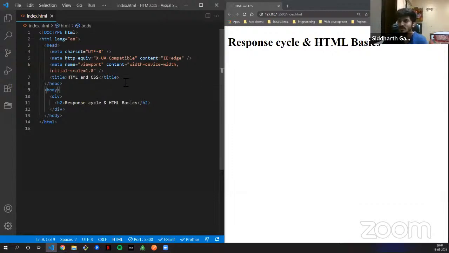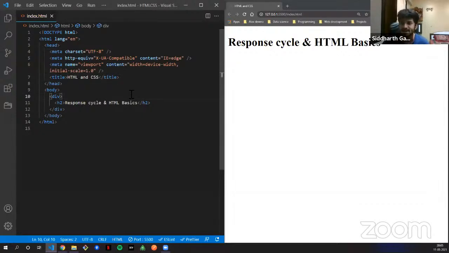Now apart from this, we have the title. I'm really sorry, this is troubling me a lot. But if you put the title in your HTML element, you can see it over here. The title, HTML and CSS, is the tab name. Whatever name appears on the tab is the title, so that's how you give the title tag.